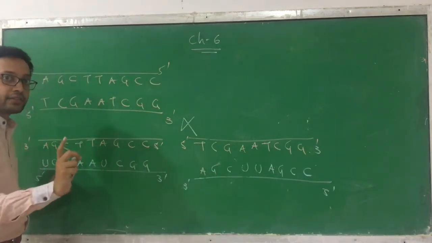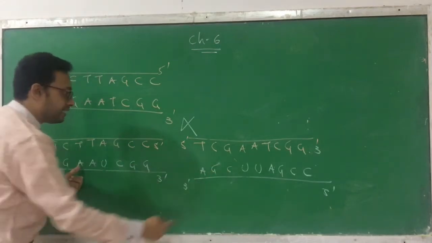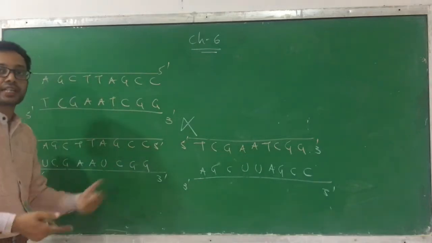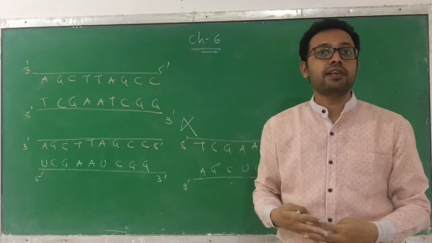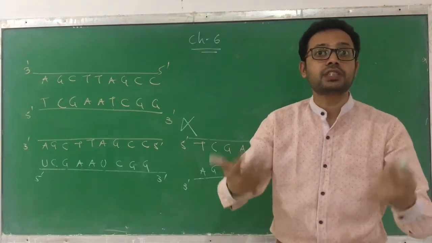Now see, they are complementary, so they can form a bond. G can join with C, A with U, A with U. See, they are complementary base pairs if you check it. And so that's why they form a bond. So instead of single stranded RNA, double stranded RNA is formed. Okay, it forms a double stranded RNA.